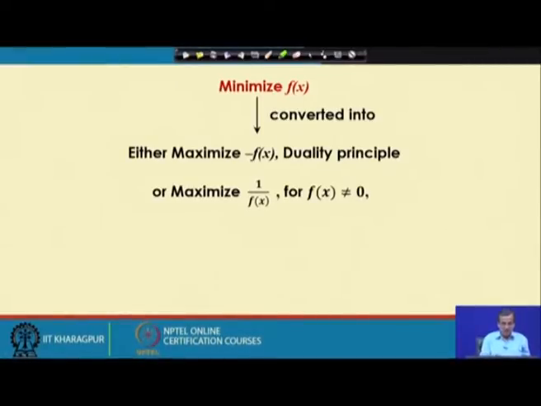So, this minimization problem can be converted to the maximization problem as follows.